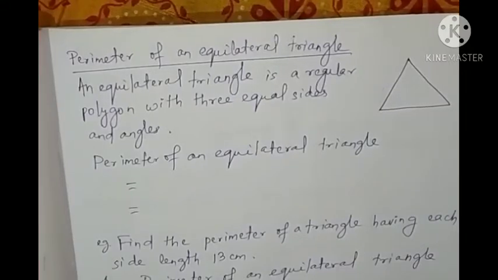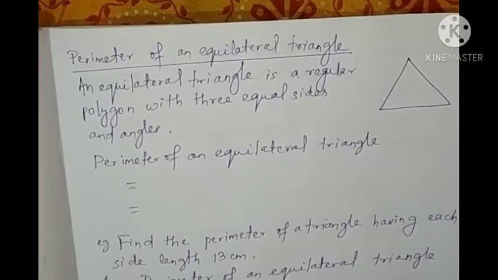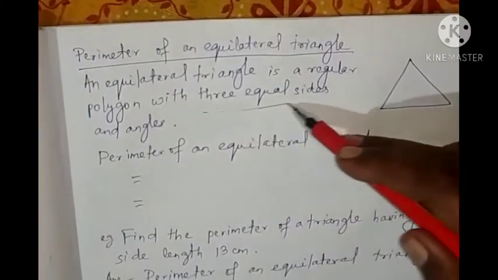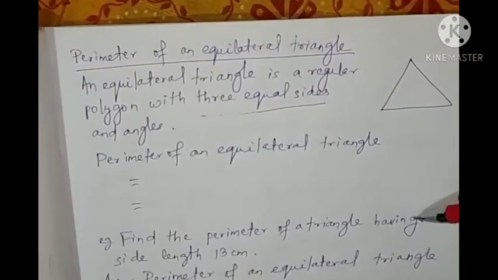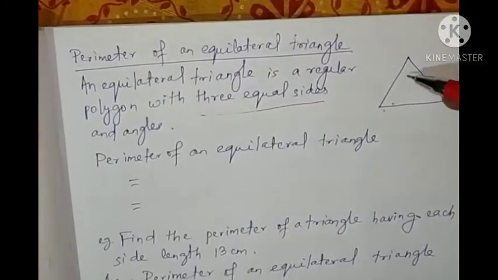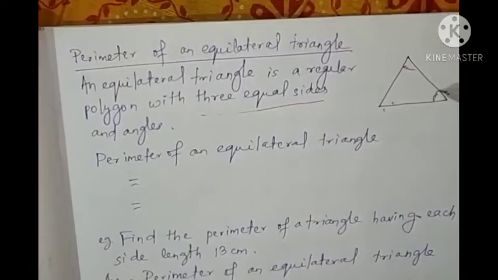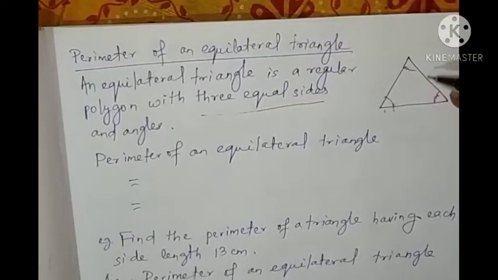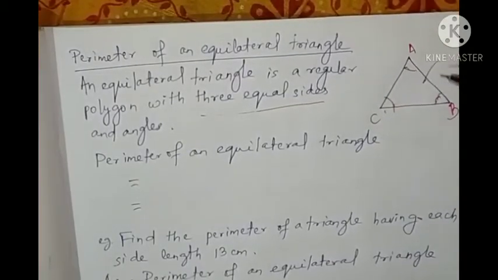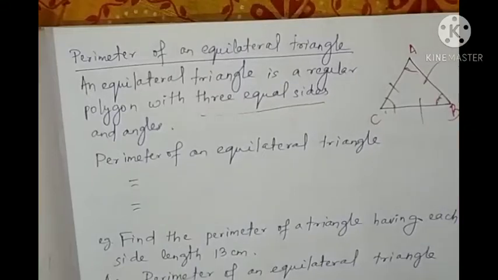Next we will see the perimeter of an equilateral triangle. So what is an equilateral triangle? An equilateral triangle is a regular polygon with 3 equal sides. All 3 sides are equal and all the angles are also equal. So if this is an equilateral triangle, here AB equal to BC equal to CA.